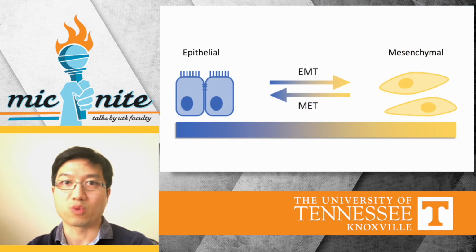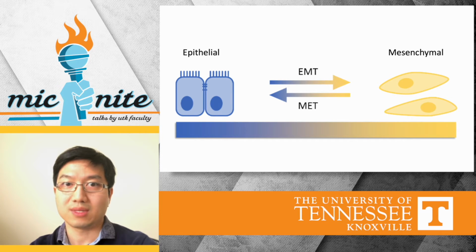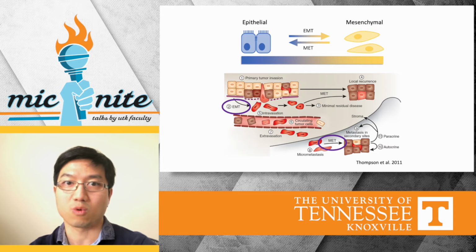EMT is a reversible process in which rigid epithelial cells become mobile mesenchymal cell types. In metastasis, EMT allows tumor cells to invade adjacent tissues or get into the bloodstream, which carries them to distant organs, where they can settle and proliferate upon mesenchymal-epithelial transition, or MET.